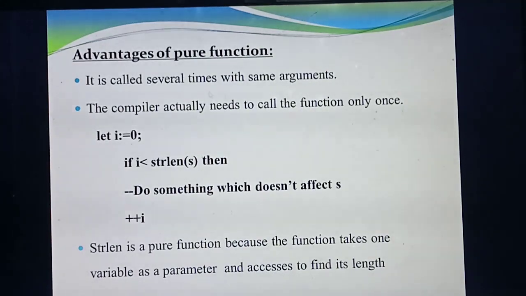Then the compiler actually needs to call the function only once. Sin 0 always gives the answer 0. So instead of calling sin 0 4 or 5 or 6 times, because you are getting the same answer, the compiler can call it only once. Only one time is enough, because however many times you call it, you will get the same answer. If you call it 10 times, in all 10 places you will get the answer 0 only. So you can call it several times with the same argument and always get the same result, and the compiler needs to call the function only once.